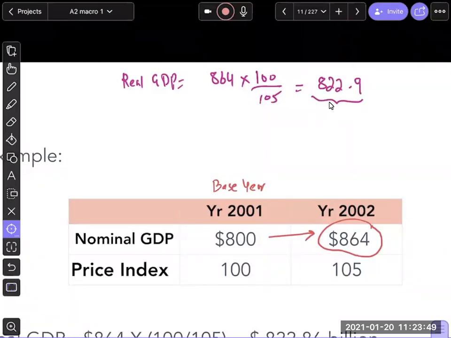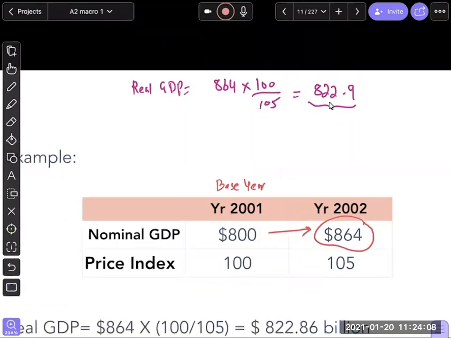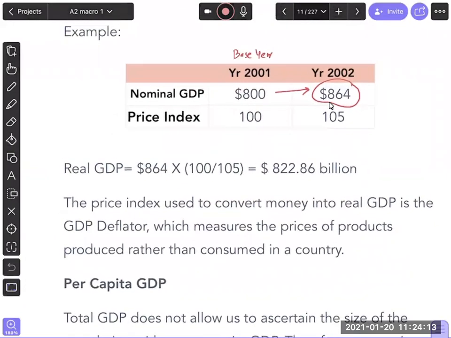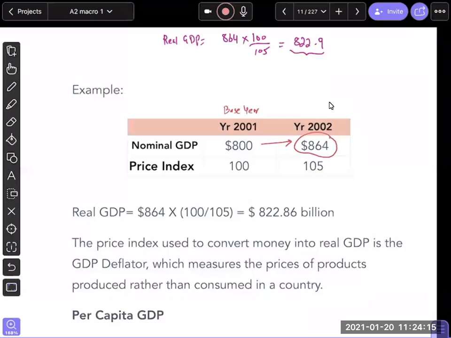Ramin is saying, sir, will we use nominal GDP of the current year? Yes, we will use nominal GDP of the current year. Exactly. So this is nominal GDP of the current year times base year index over current index. Okay, so that's 822.9, and 822.86 is the answer. Got it, guys? Is that fine?